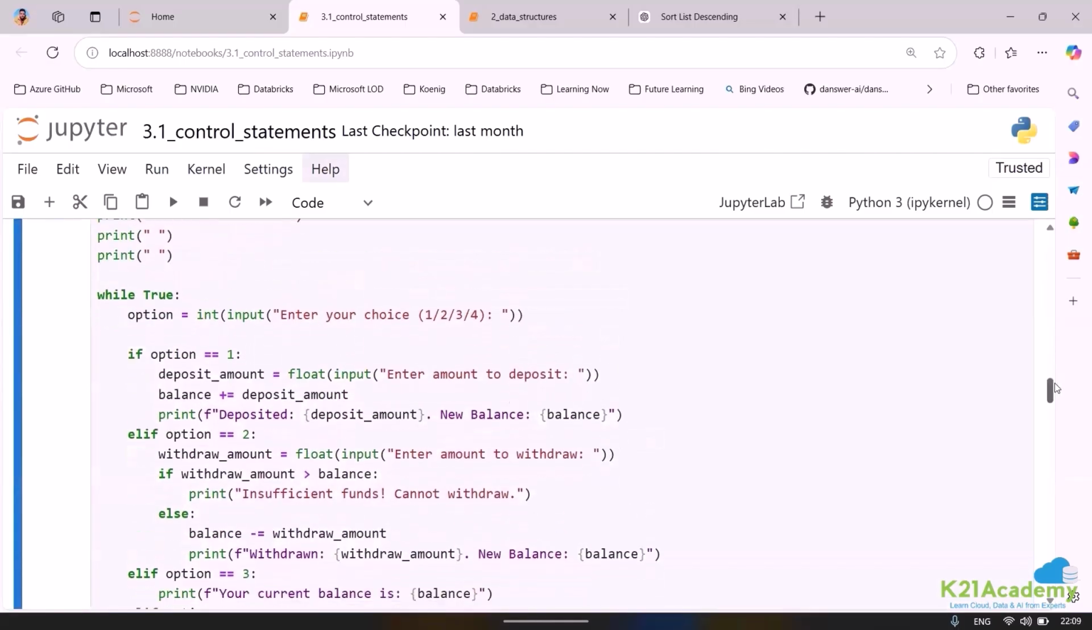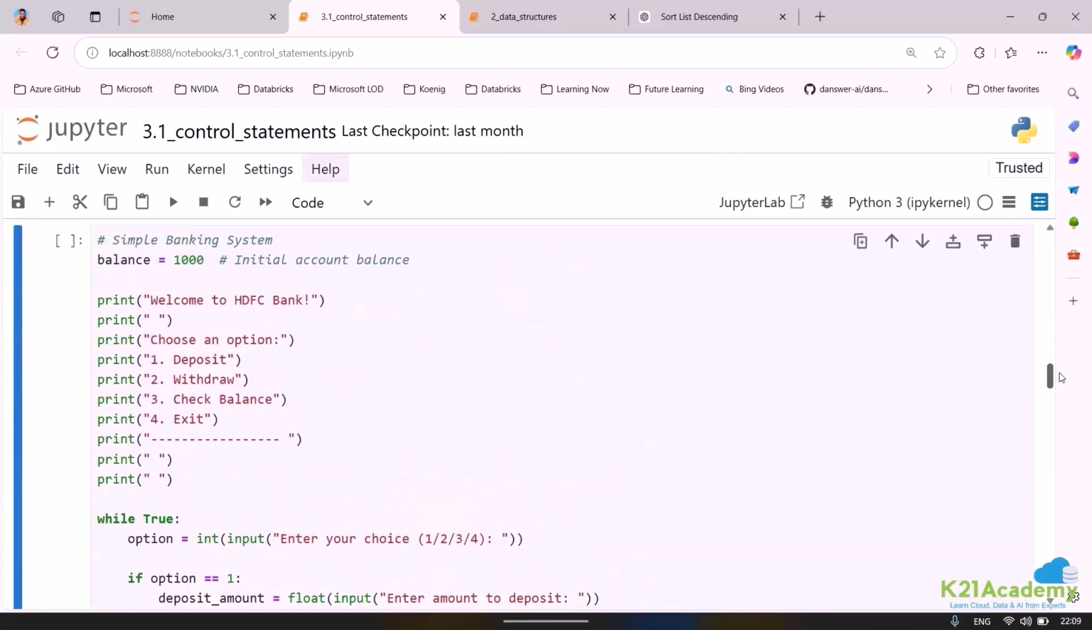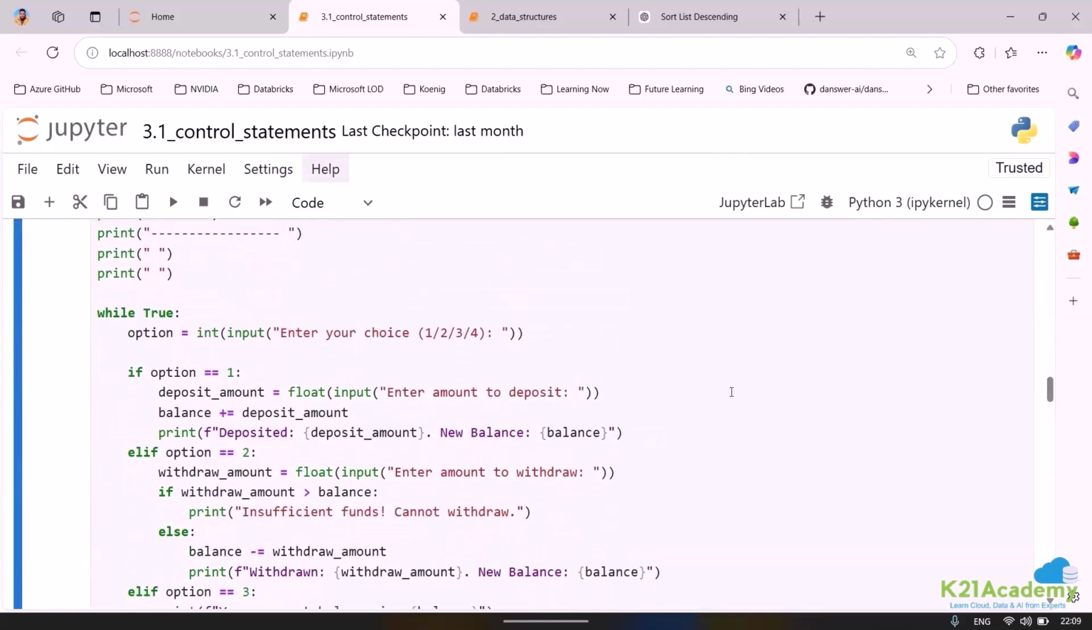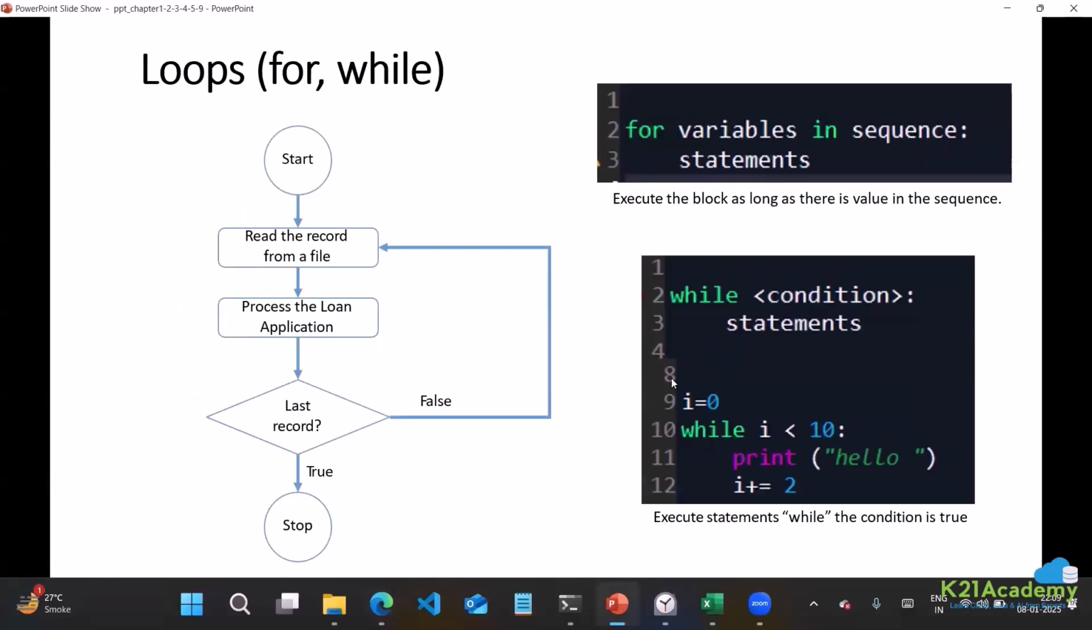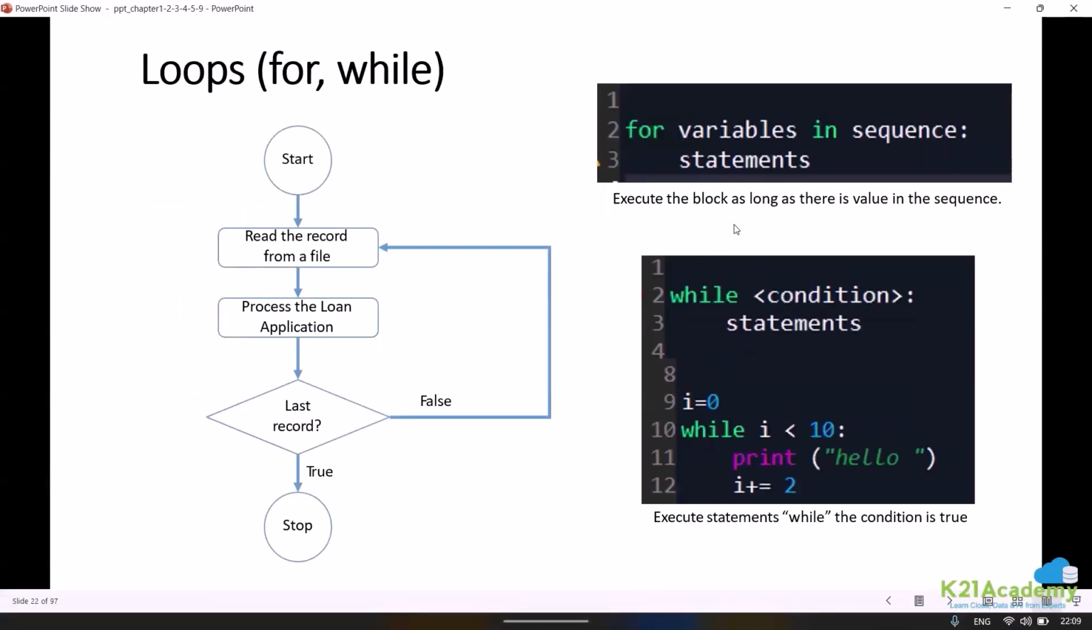Now just look into this, what I am saying. Earlier we were making use of if-else statement. Apart from if-else statement, I am also making use of while statement. What do we mean by while statement? Let me take you through this. What is the purpose of while statement? In the while, you can specify the condition, and then you can go ahead and run the same thing.